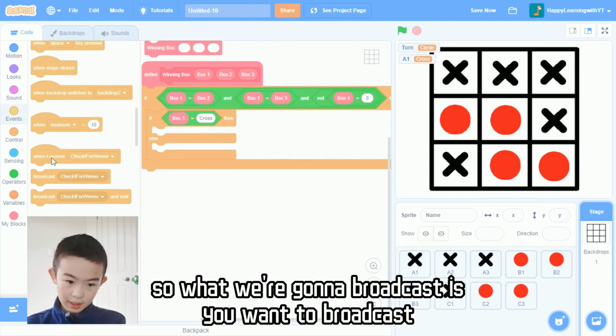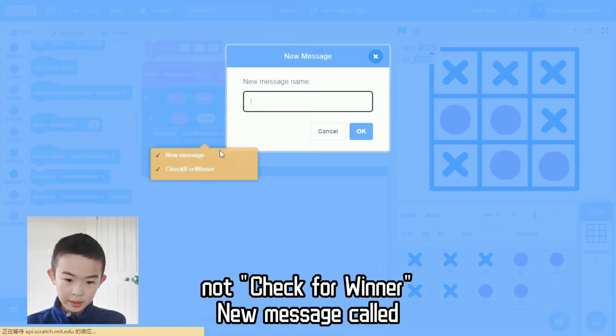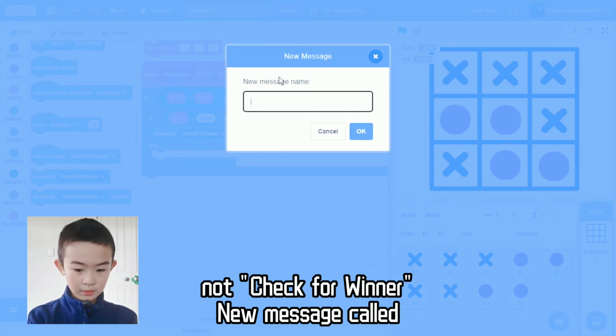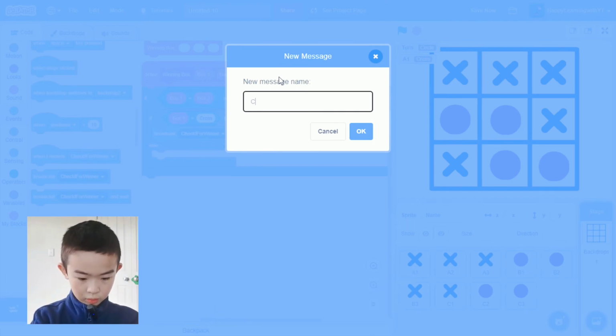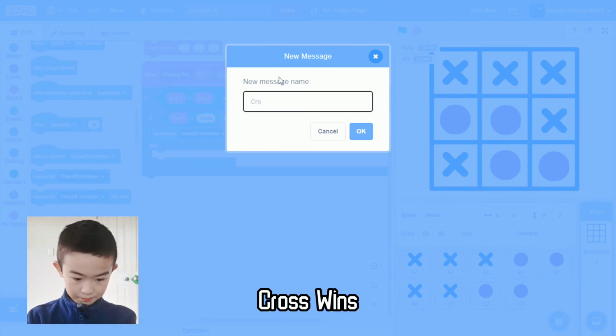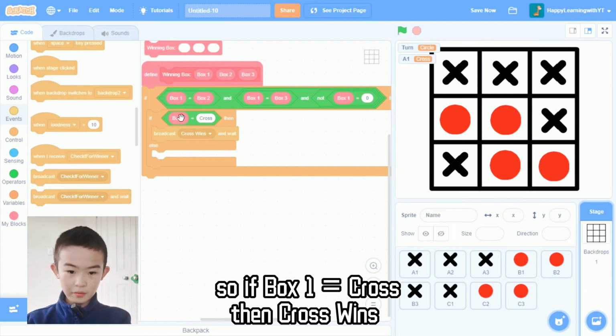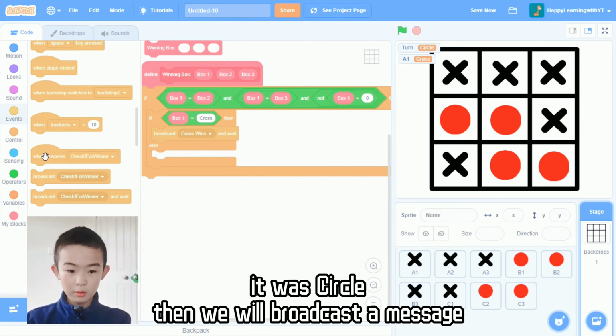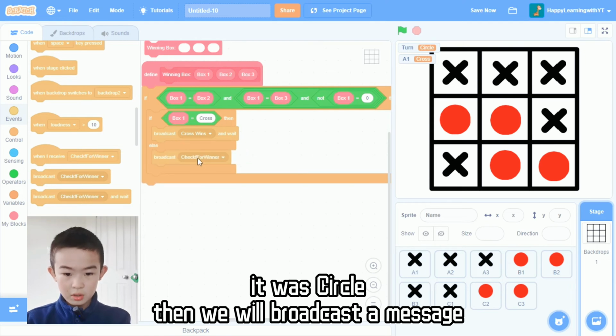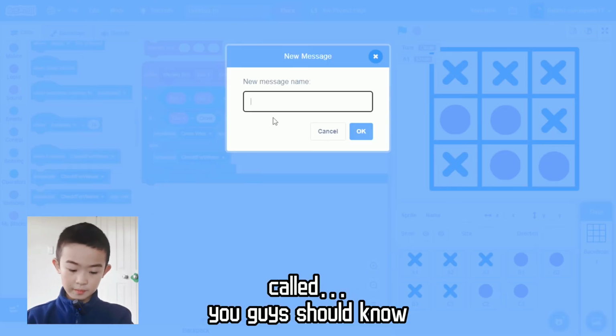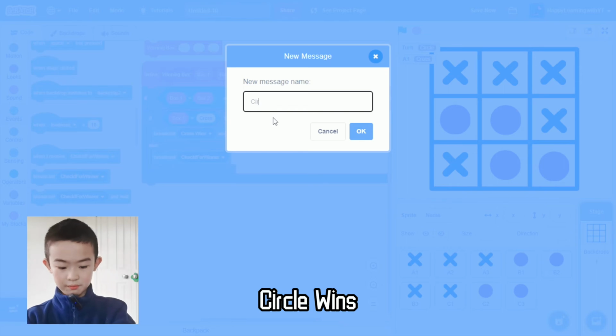We're going to broadcast a new message called cross wins. So if box 1 equals cross, then cross wins. But if it's not cross, it was circle, then broadcast a message called, you guys should know, circle wins.